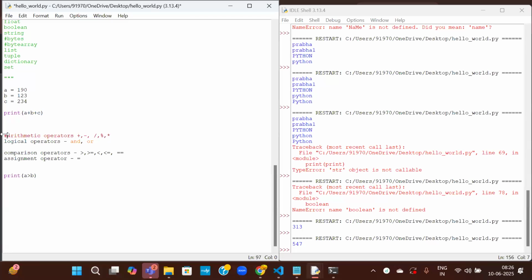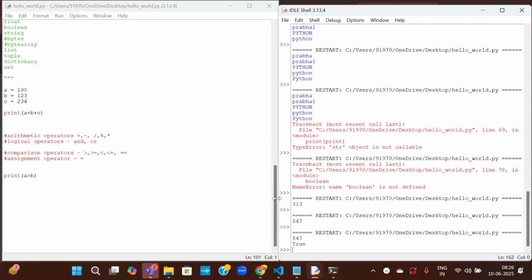Let us comment this. Okay, a greater than b. A value is 190, b is 123. So a greater than b, it is true.